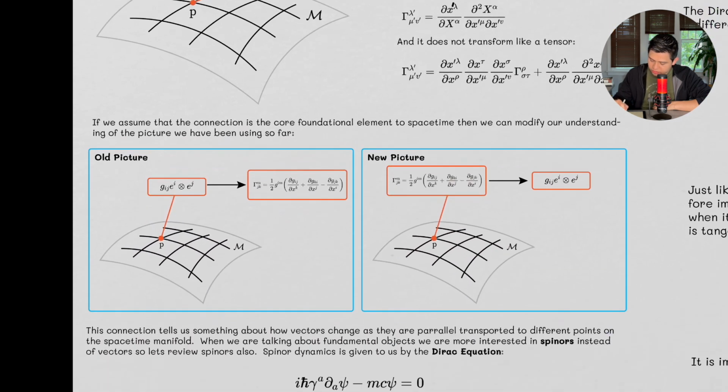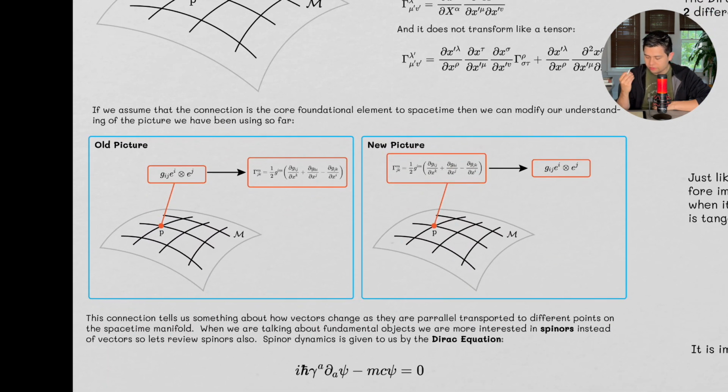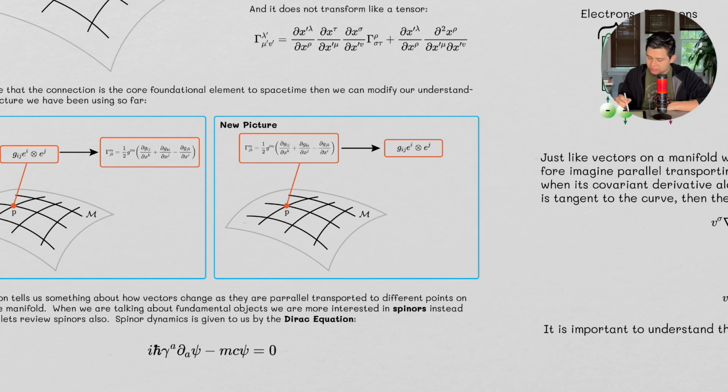So if we assume that the connection is the core foundational element of spacetime, we can then modify our understanding of the picture that we've been using so far. So the old picture was at a point in spacetime, we have a metric, and once we take derivatives of the metric, we can understand the connection. The new picture is, well, at every point in spacetime, we have a connection.